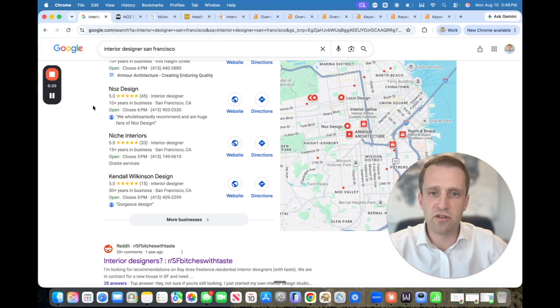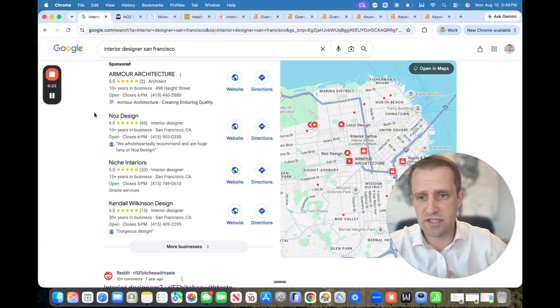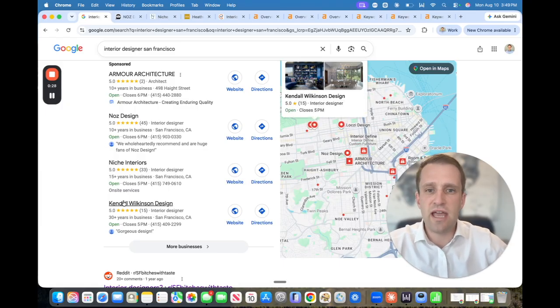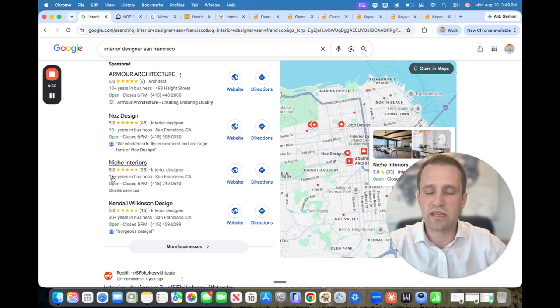Then you have what is called the Google Map Pack, or what we refer to as the Google 3-Pack, which is where you have interior designers like Naj, Niche, and Kendall Wilkinson able to get to the first page of search results organically. This is using a strategy called local SEO, or primarily working within your Google business profile.